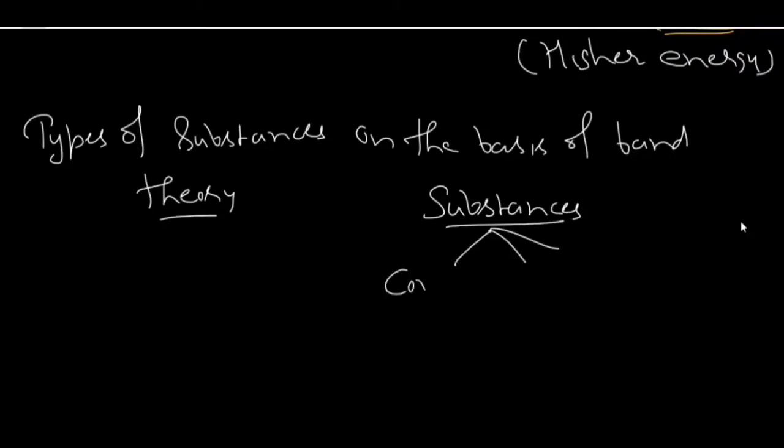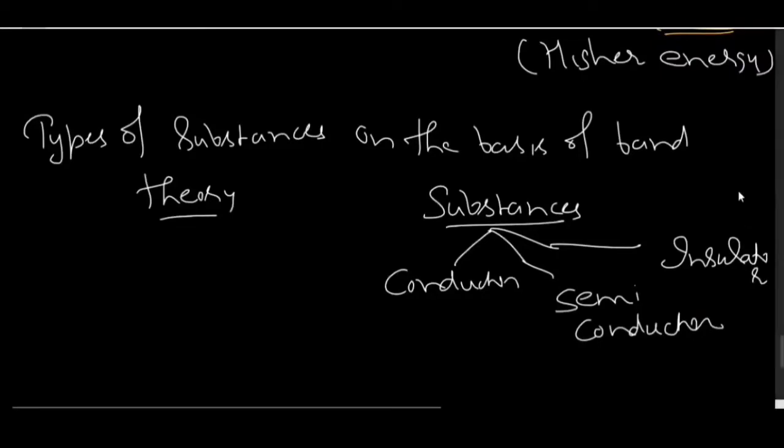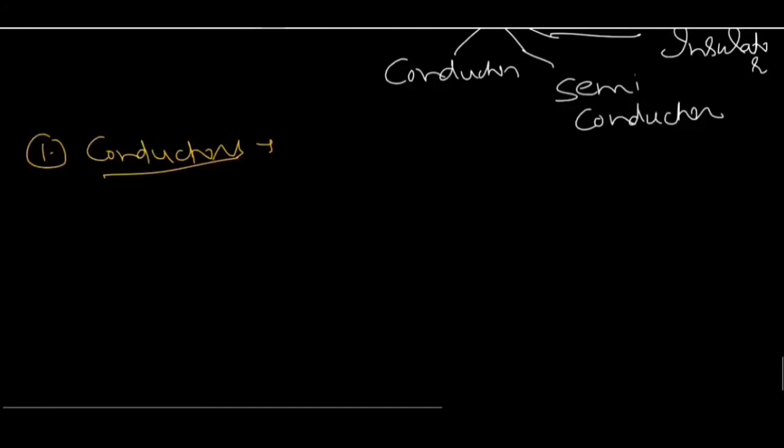One is conductors. Second one is the semiconductors. And the third one is insulators. So what are conductors? What are semiconductors? What are insulators? First, conductors. So what are conductors?